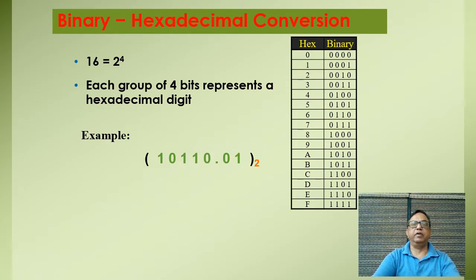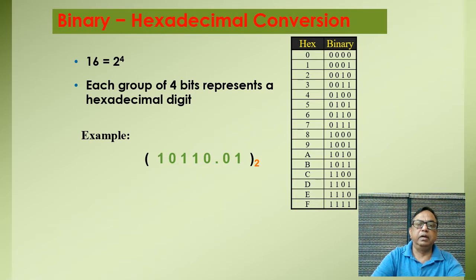Now I have taken a number of mixed values, which consists of an integer and a fractional part. They are separated by the binary point. I have taken the example 10110 binary point 01, and I want to change this binary number into the hexadecimal number system.